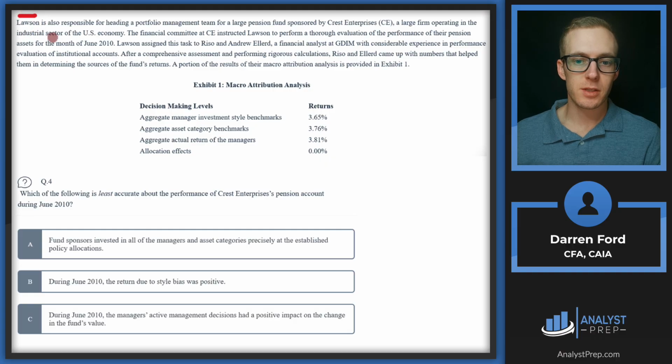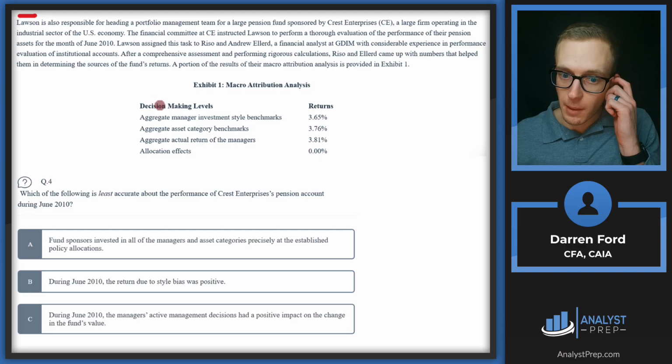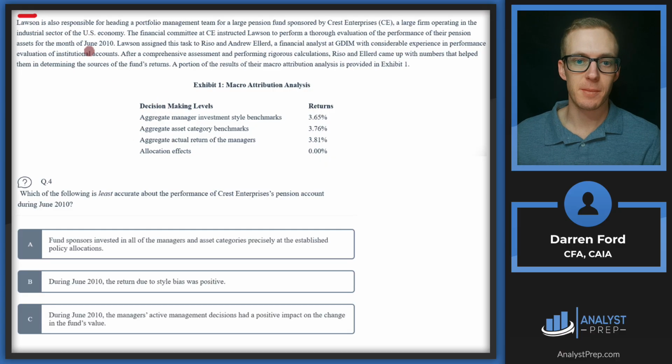We left off here. Let's read, and we're probably going to read down to this last exhibit. Lawson is also responsible for heading a portfolio management team for a large pension fund sponsored by Crest Enterprises, a large firm operating in the industrial sector of the U.S. economy. The financial committee at CE instructed Lawson to perform a thorough evaluation of the performance of their pension assets for the month of June 2010.